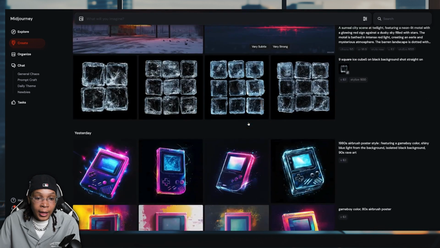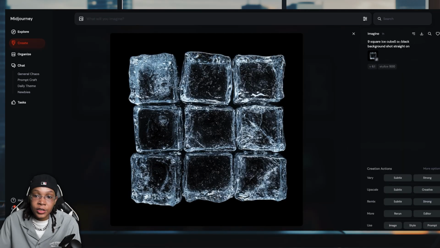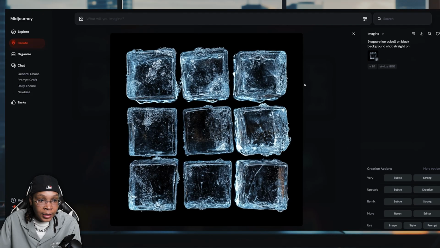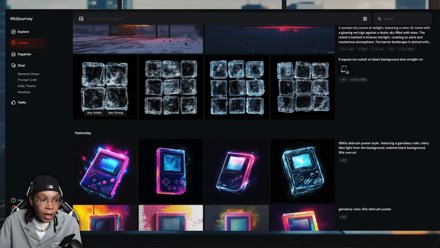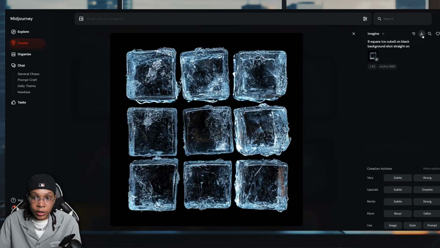So if I did it again, using this terminology, I typed in 9 square ice cubes on a black background, shot straight up. It's uneven. Far. I like these ones. These are a little bit more clear, and I feel like I can stack these a little bit better. But this one is perfect. We're going to just download this.